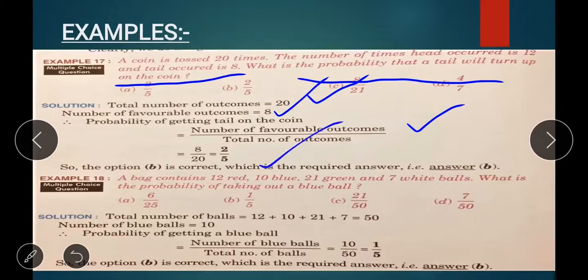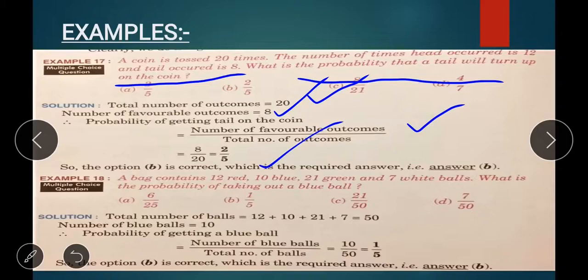Then second example. A bag contains 12 red, 10 blue, 21 green and 7 white balls. What is the probability of taking out a blue ball?